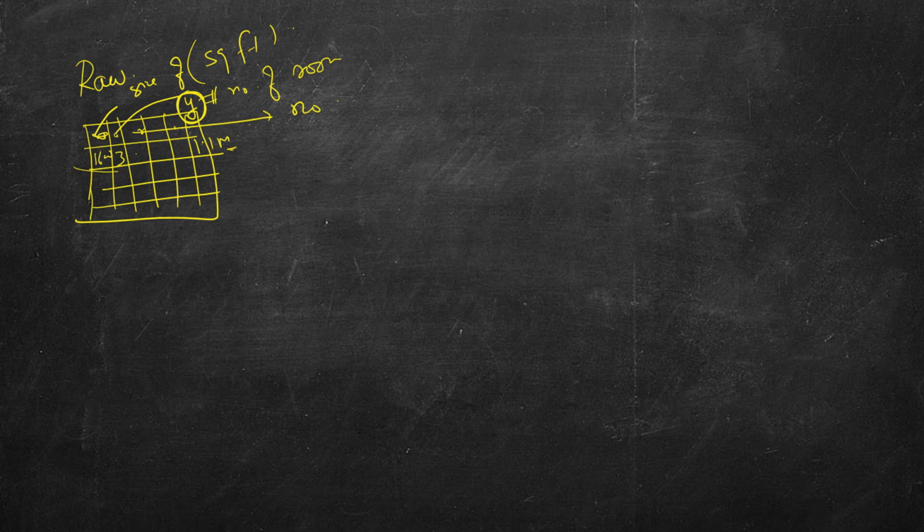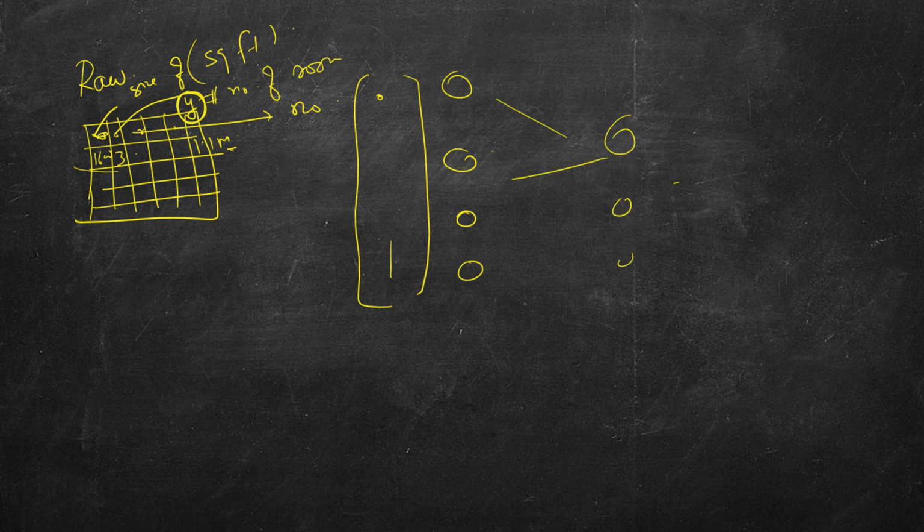So what do we have to do if we have to feed it to a neural network? So let's say we have 10 variables here. So we will convert this to a vector of 10, where the first value will denote size, the second value will denote number of rooms, and so on. And then we feed it to the neural network, and then we will have a few layers in between, and finally we will have an output which will denote the price. So you see, we took data, we converted it to an input tensor, and then we got output.